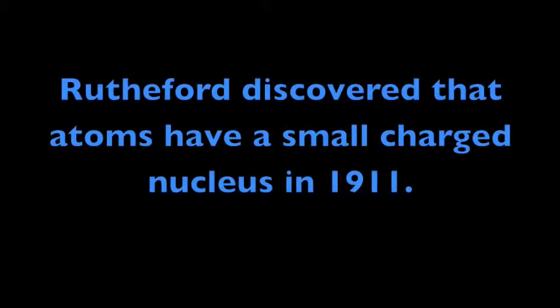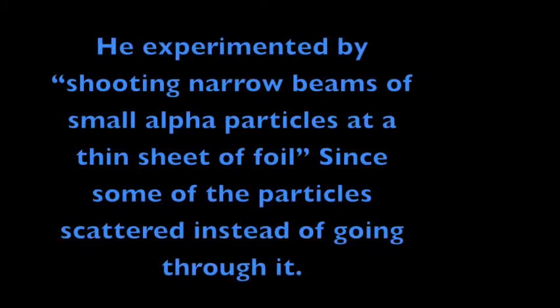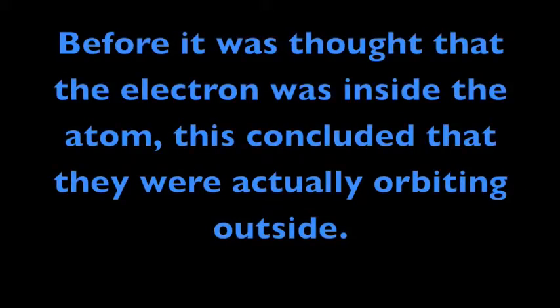Ernest Rutherford. Rutherford discovered that atoms have a small charged nucleus in 1911. He experimented by shooting narrow beams of small alpha particles at a thin sheet of foil. Since some of the particles scattered instead of going through it, he concluded that there was a positively charged nucleus inside an atom with electrons orbiting around it. Before, it was thought that electrons were inside the atom; this concluded that they were actually orbiting outside.